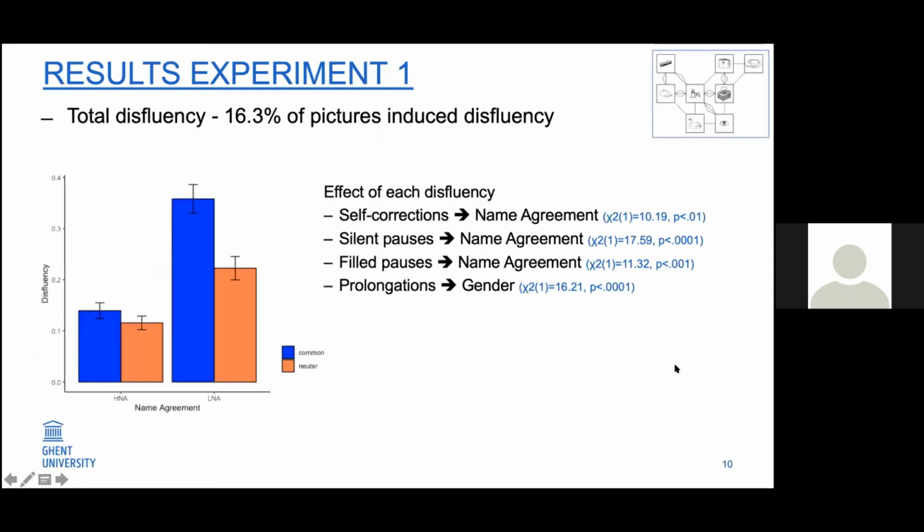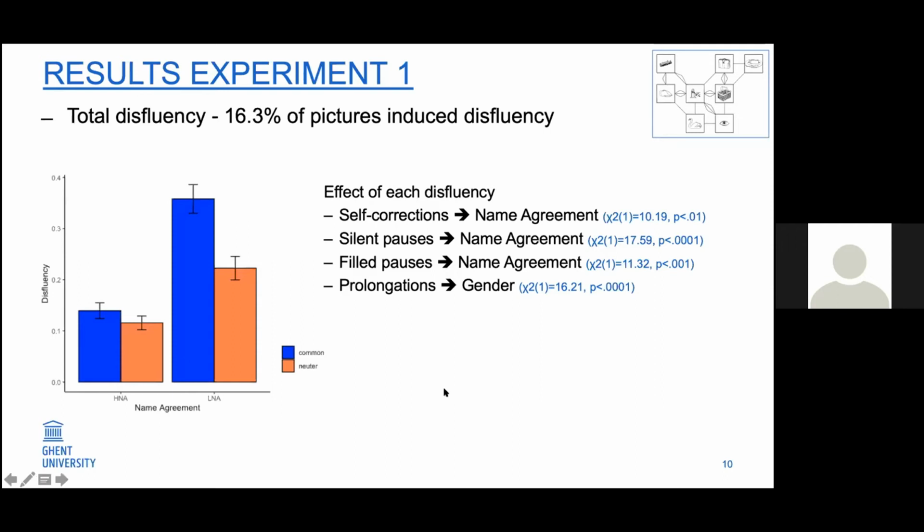So in the first experiment, 16% of pictures induced at least one disfluency. When we analyze all phenomena together, we can see that low name agreement pictures induced more disfluencies than high name agreement pictures. And contrary to what we expected, the common gender, the blue bar, induced more disfluencies than the neuter gender. And there was an interaction, common gender by name agreement.